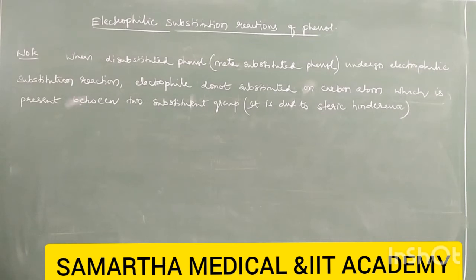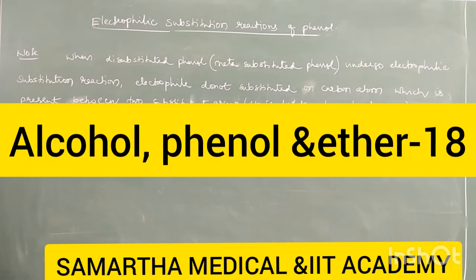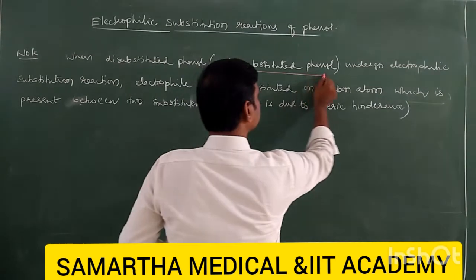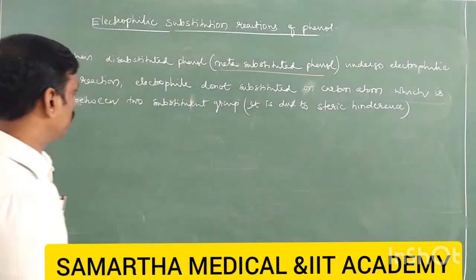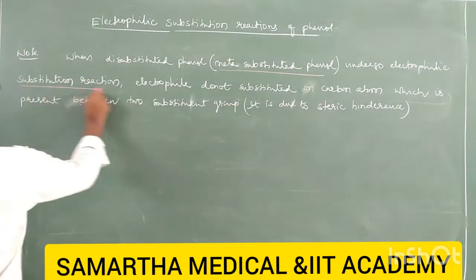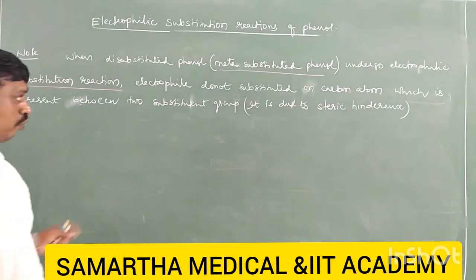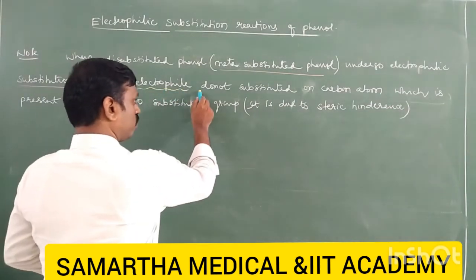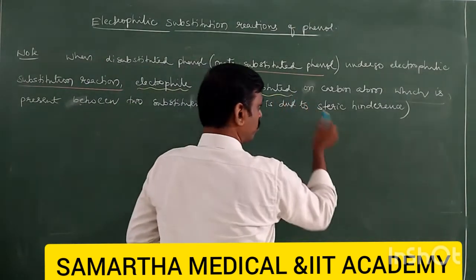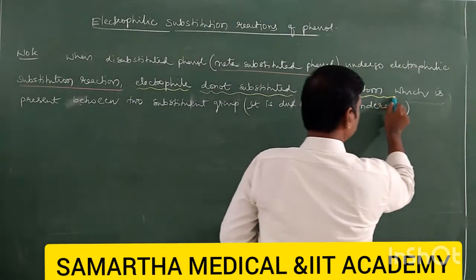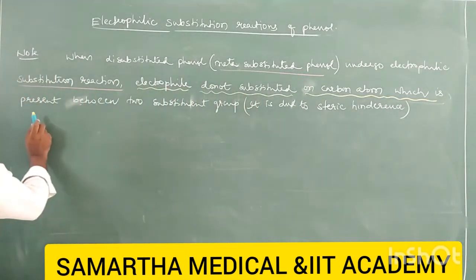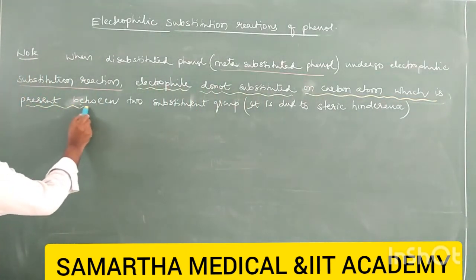Right. So when we take a disubstituted phenol, let us take meta-substituted phenol. When meta-substituted phenol undergoes electrophilic substitution reactions, important: the electrophile cannot substitute on the carbon atom which is present between two substituent groups.